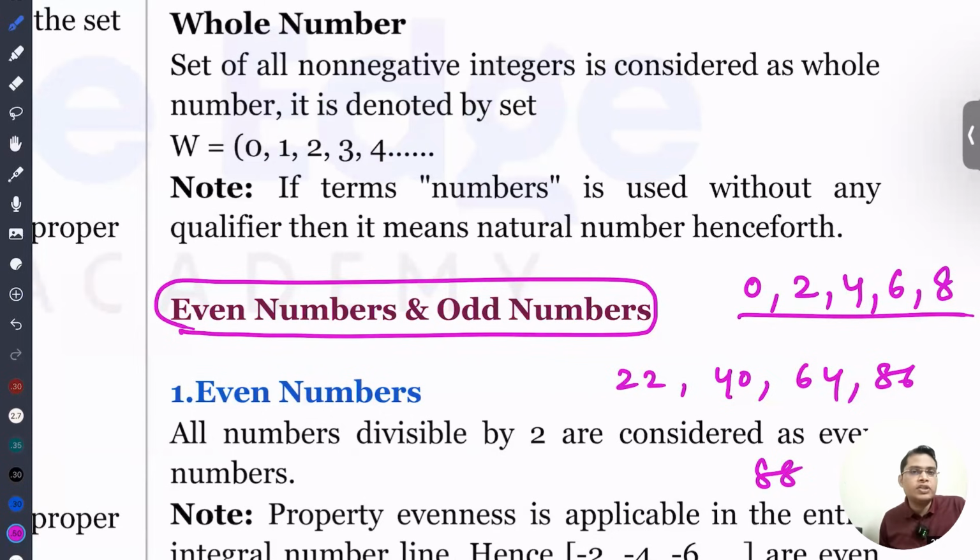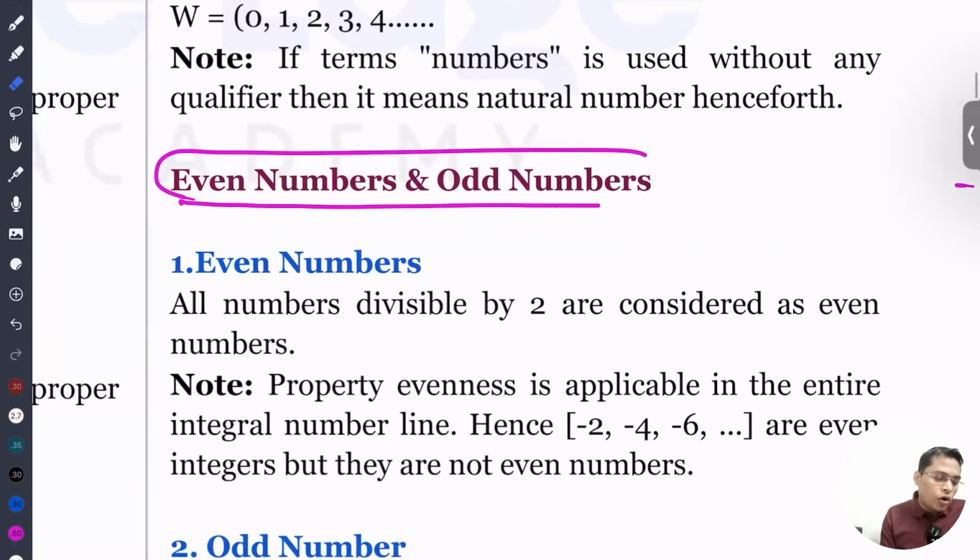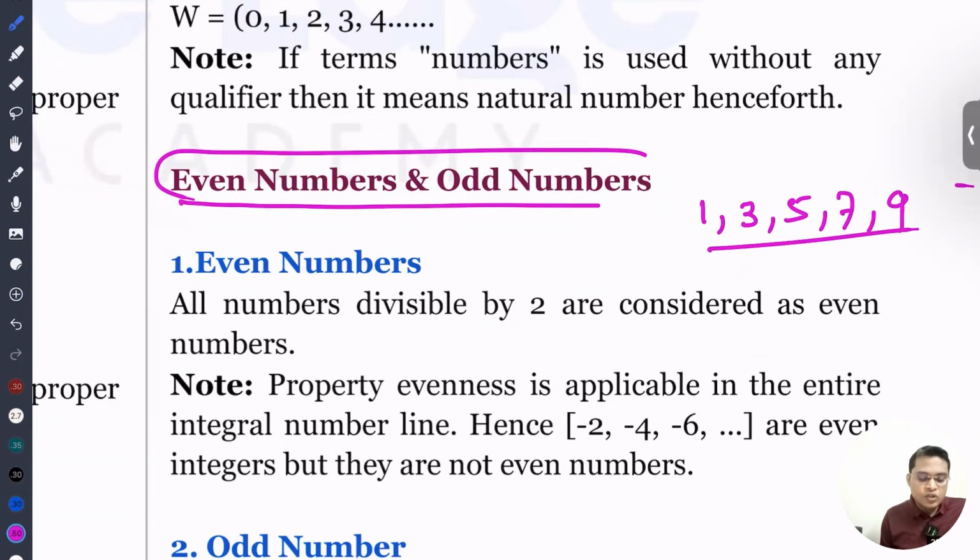All end with 0, 2, 4, 6, 8, so we call these even numbers. Odd numbers end with 1, 3, 5, 7, 9. For example 31, 43, 55, 67, 89. So they are all odd numbers.